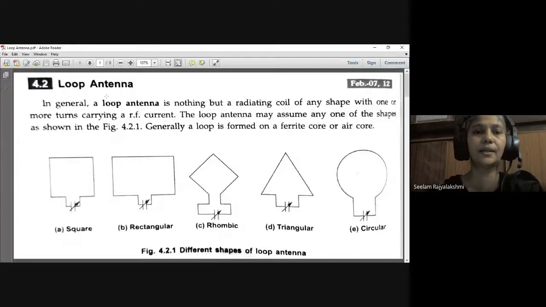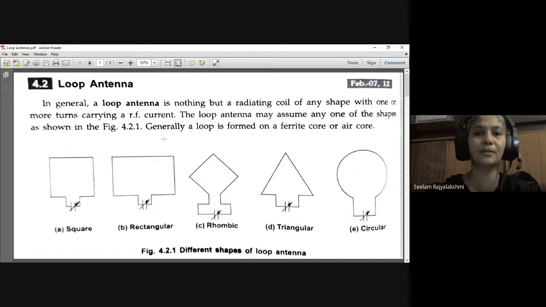Loop antenna. What is a loop antenna? A loop antenna is nothing but a radiating coil of any shape with one or more turns which carries a radio frequency current.